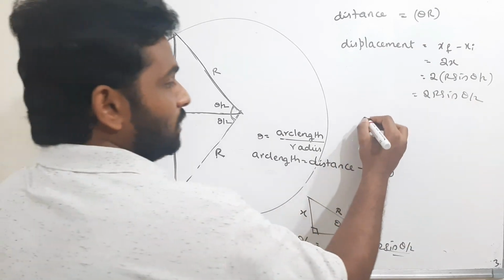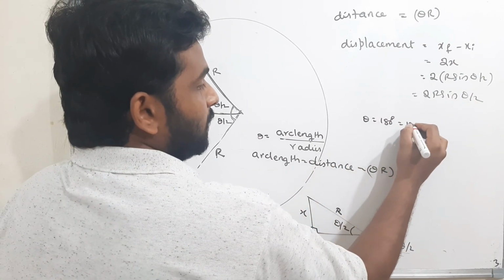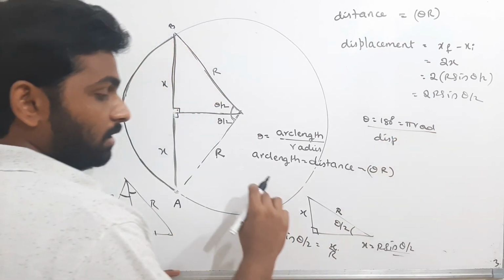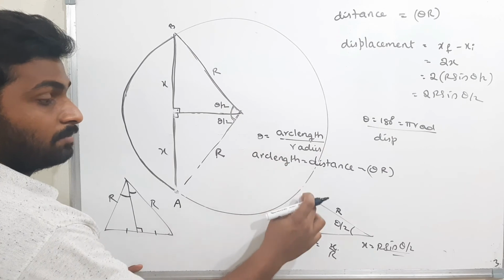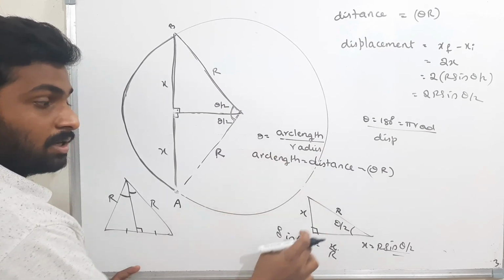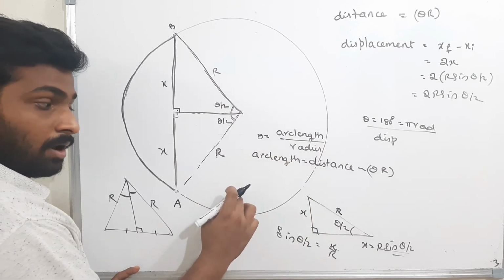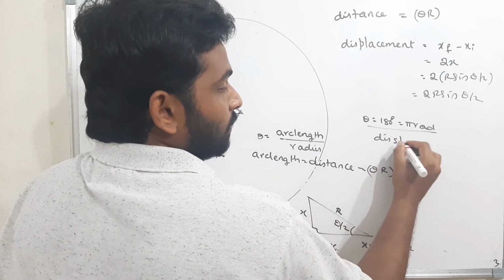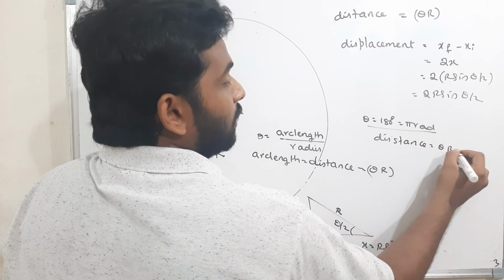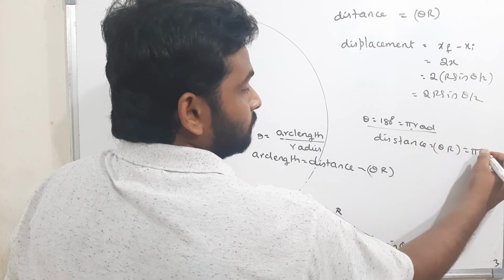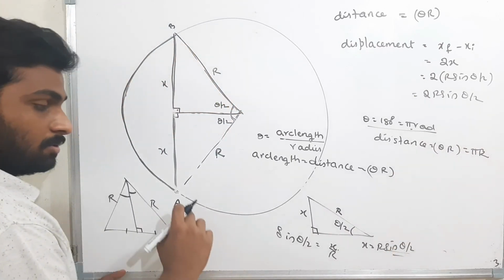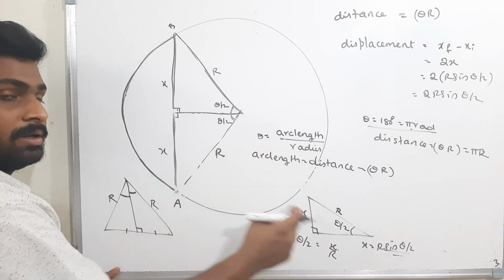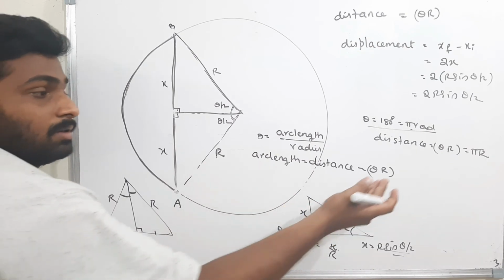If by chance theta is equal to 180 degrees, that means pi radians, then what is the distance travelled? 180 degrees means half of the circle. For the whole cycle the circumference is 2 pi r. For half cycle the circumference is pi r. Therefore, what is the distance? The distance is theta into r. What is theta? Pi. Therefore pi r. We got it. The total circumference is 2 pi r. For half cycle, 180 means half cycle, right? Half cycle means pi r. The same thing we got.